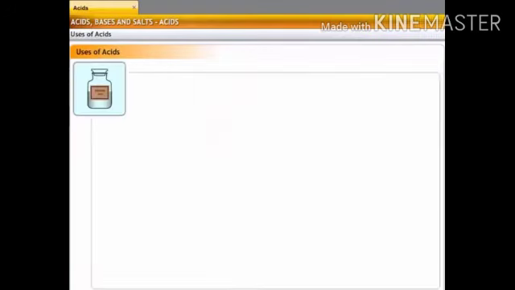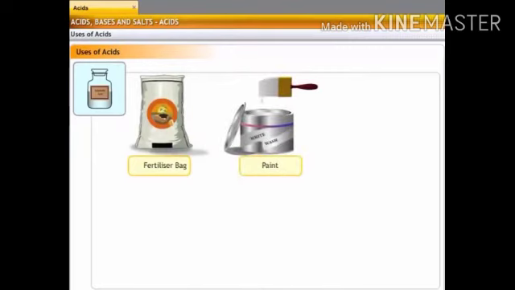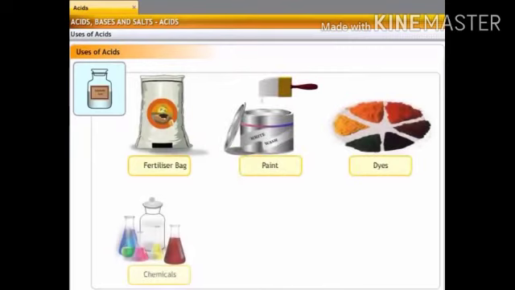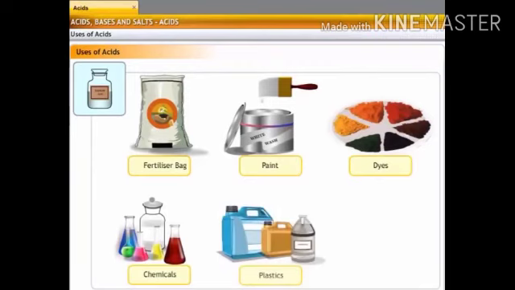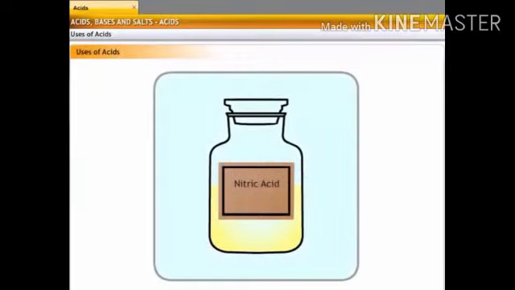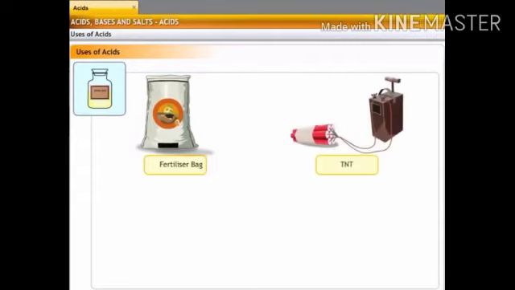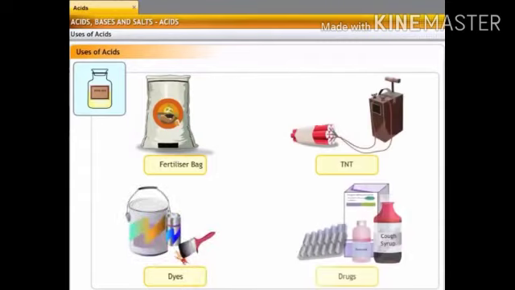Sulfuric acid is used in the manufacture of fertilizers, paints, dyes, chemicals, plastics, synthetic fibers, explosives and car batteries. Nitric acid is used for making fertilizers, explosives like TNT, dyes and plastics.